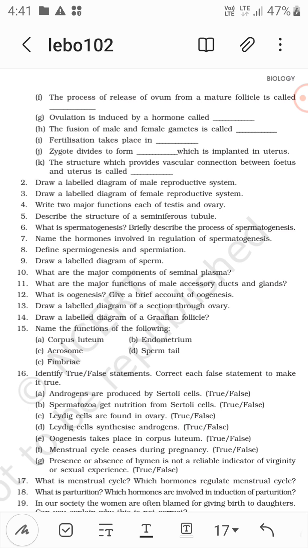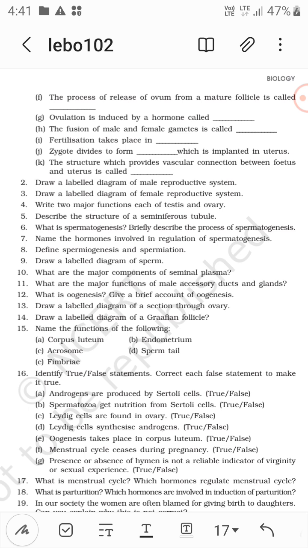Now identify true or false statements. Correct each false statement to make it true. Androgens are produced by Sertoli cells. True or false? No, it's false. Androgens are produced by Leydig cells, right, outside the seminiferous tubules.